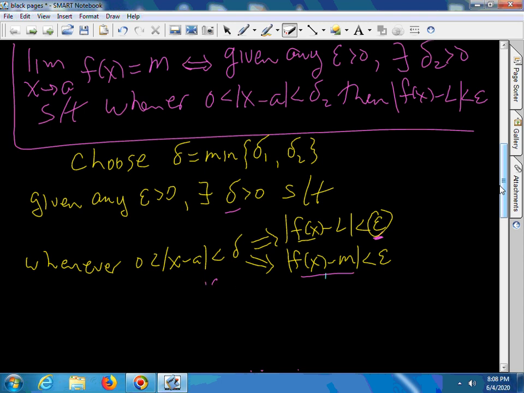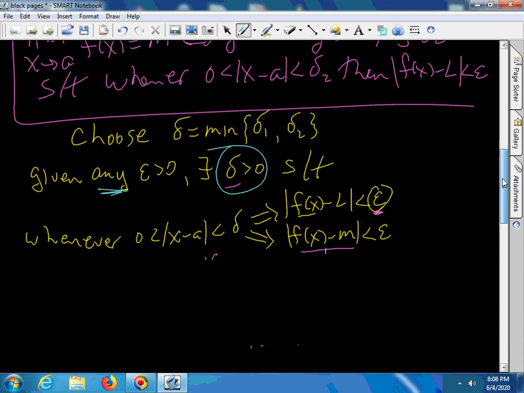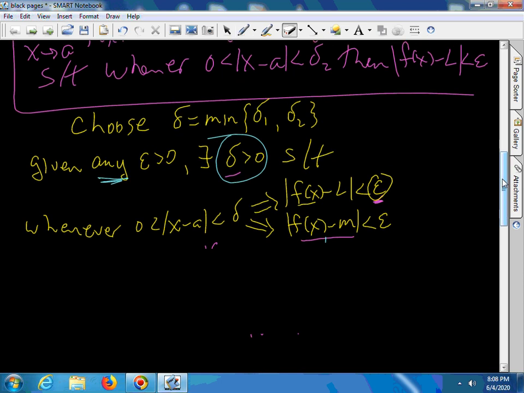Now, I'm saying that for any epsilon, there exists this delta. But this actually isn't true, and it better not be true.